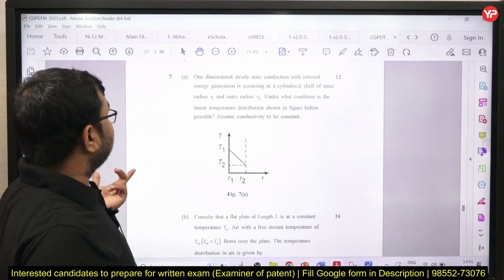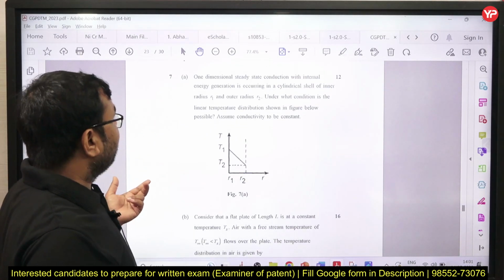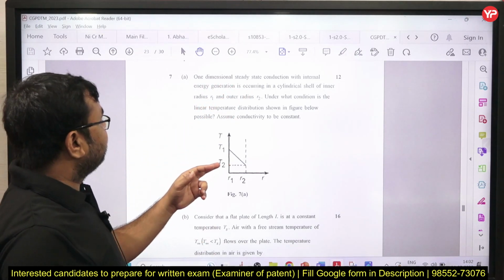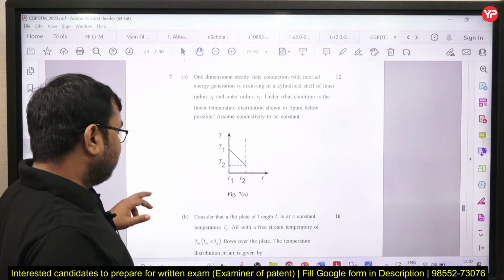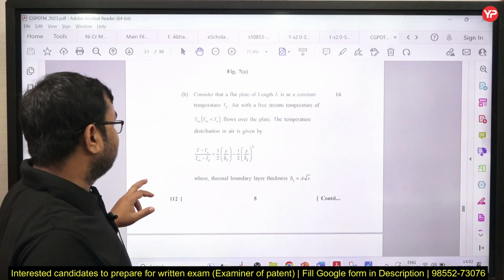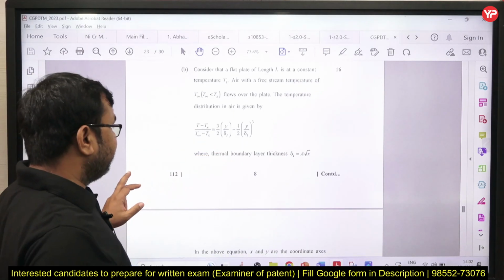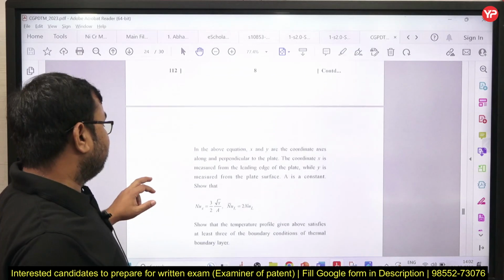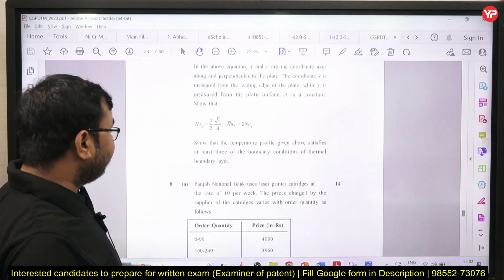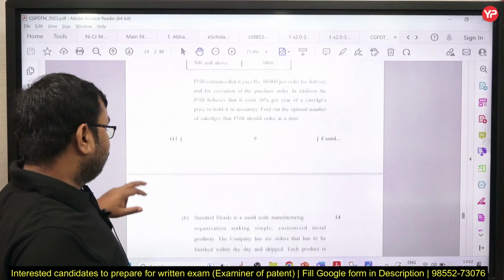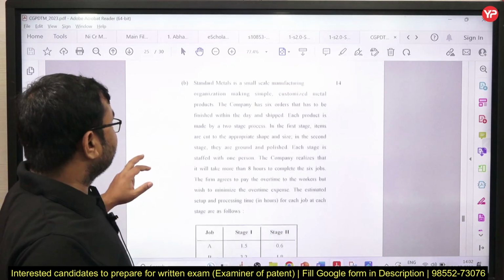Next you can see section C. One dimensional steady state conduction with internal energy generation is occurring. This is a heat transfer question, and this is also a heat transfer question, and here the thermal profile is given. You need to find out the thermal boundary layer thickness, and the relation is also to be found, so a very lengthy question is given here, correct. You need to practice very well.